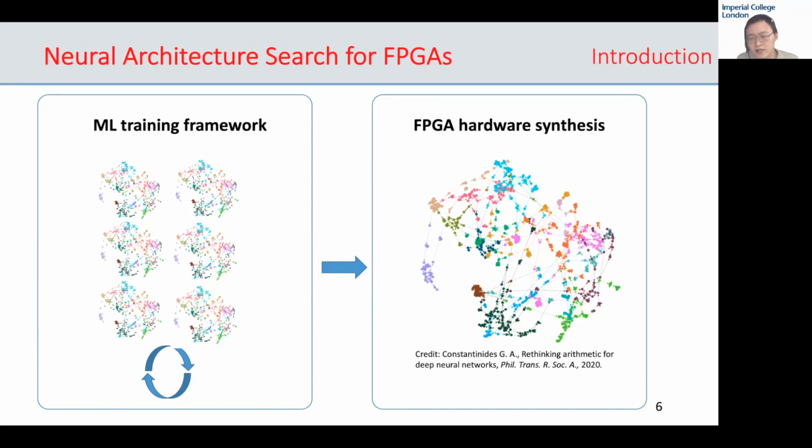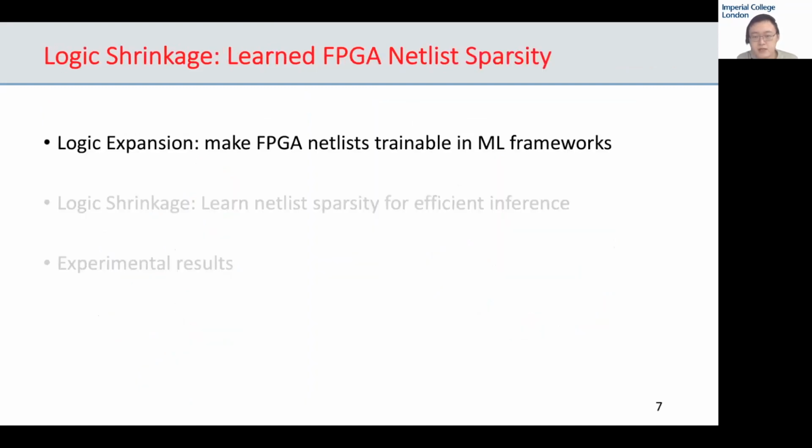Can we perform NAS by directly learning a netlist as the topology? To approach this question, we proposed logic shrinkage, the automated search for and construction of DNN inference topologies featuring learned netlist sparsity. To be able to learn an efficient FPGA netlist using NAS, we need to first make an FPGA netlist trainable under ML frameworks, so that the NAS fine-tuning techniques can be applied to the netlist.